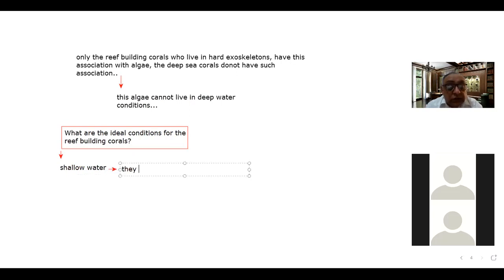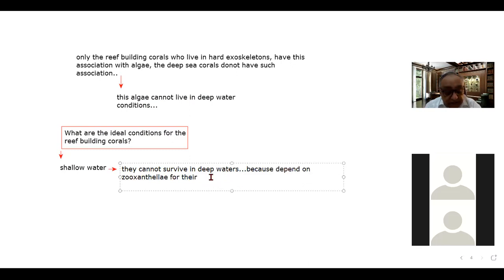They cannot survive in deep waters. Why? Because they depend on zooxanthellae for their energy needs.